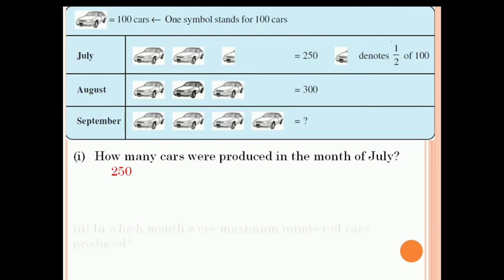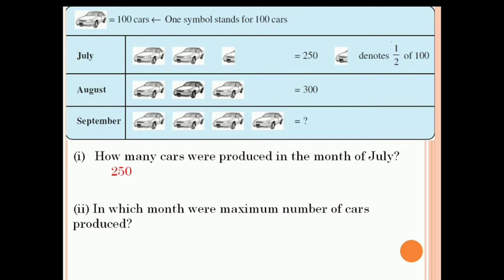Second, in which month were the maximum number of cars produced? You can see that the most pictures are shown in the month of September. So my answer is September. So in this way, with the help of a pictograph, we can arrange our data or answer the given questions related to the pictograph.